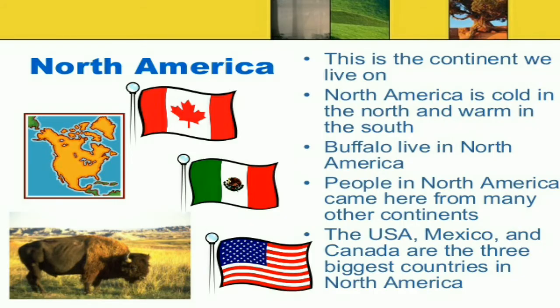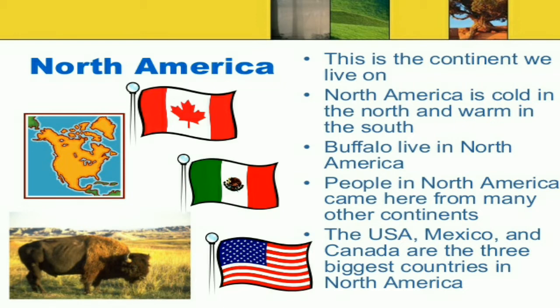North America is the continent on which we live. Also, North America is cold in the north and warm in the south, and buffalo live in North America, and people in North America come here from many other countries.